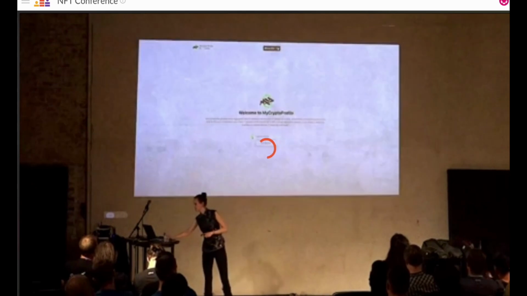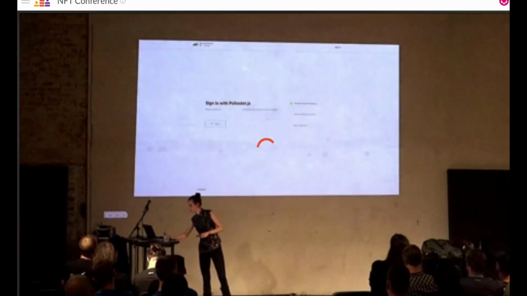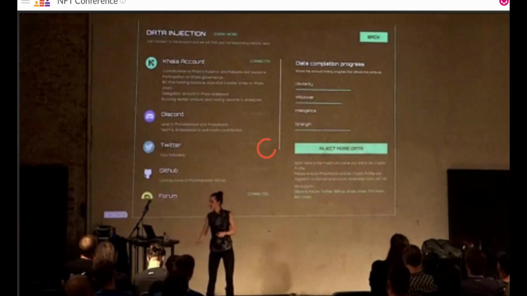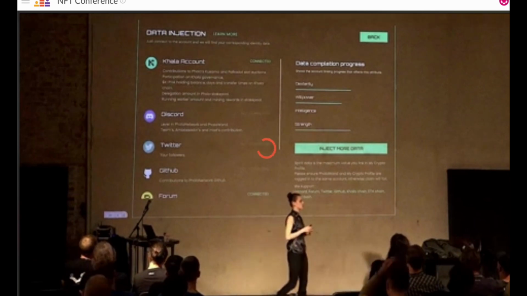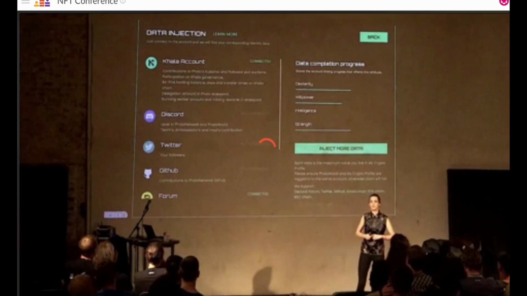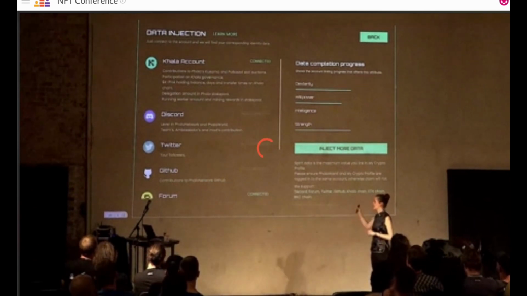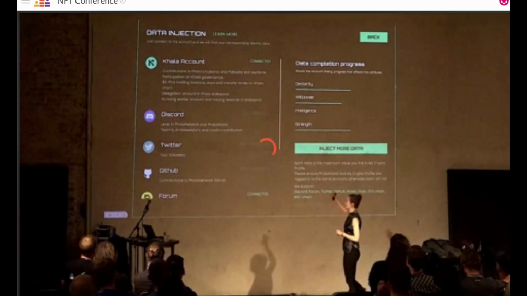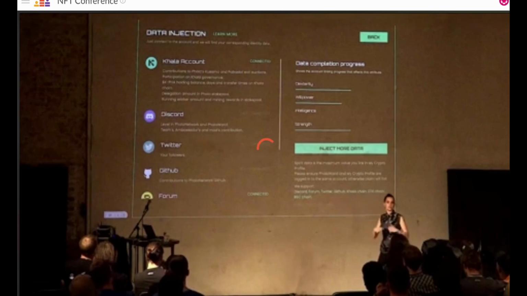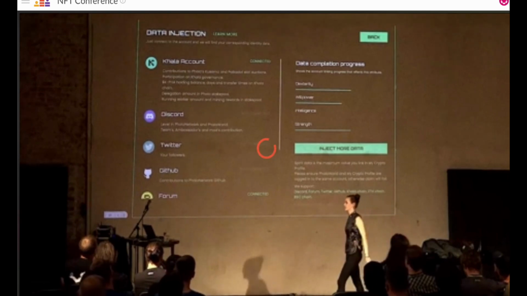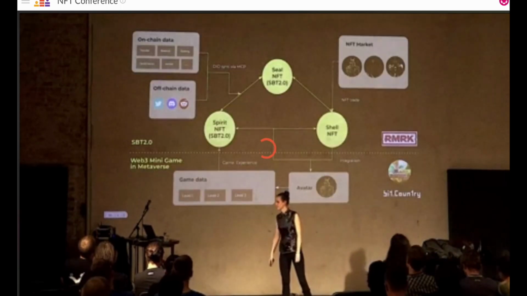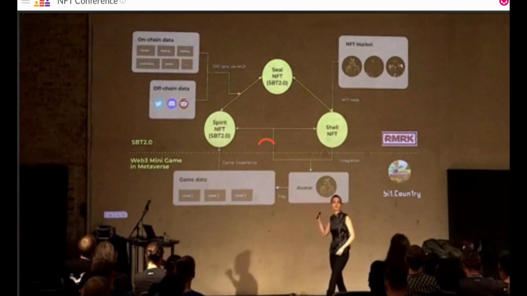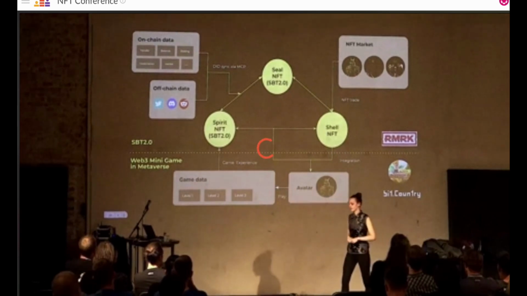Yeah, here we have, this is just a screenshot on how this actually looks once you connect your account, and then you're able to set your identity, again, on-chain, off-chain accounts, and everything influences the attributes that then will be part of your avatar and character.